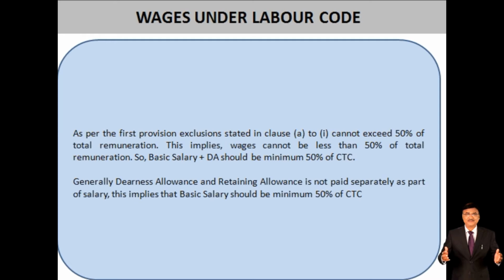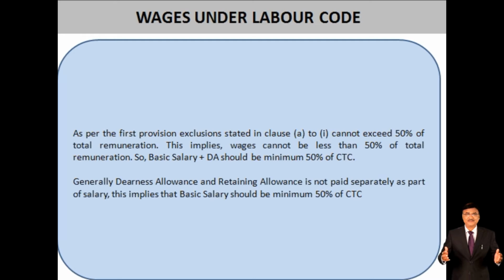So the conclusion is that a minimum of 50% of the total wage paid to him comes under the wage definition. There is the basic pay, dearness allowance, and the third one, the retaining allowance.